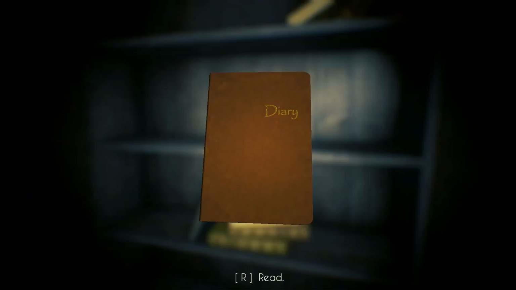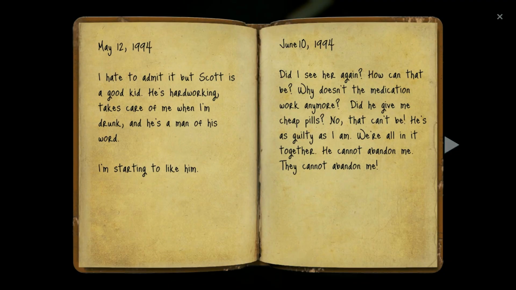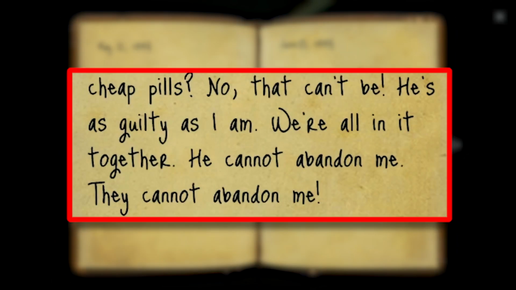There isn't much in this room besides the obvious stuff, but we do find a diary from Andrew. In the first section, second page, we get straight into it with Andrew stating, did I see her again? Writing, he's as guilty as I am. We're all in it together. He cannot abandon me. They cannot abandon me.